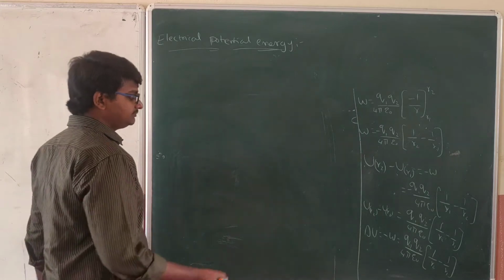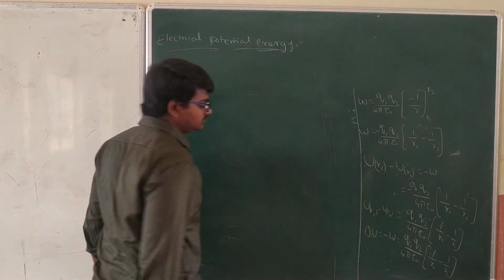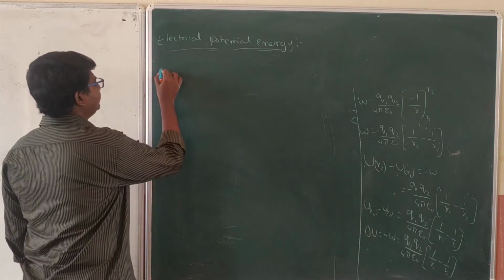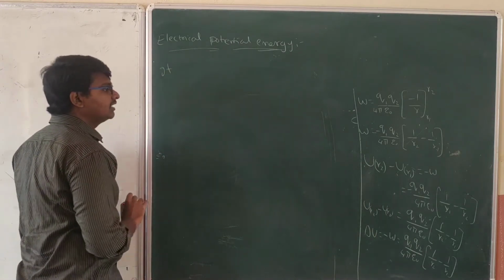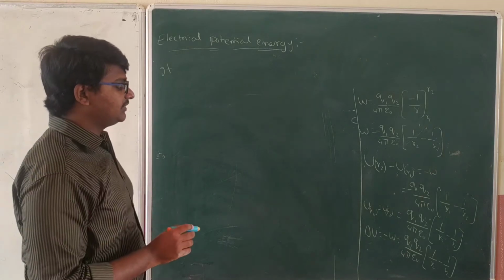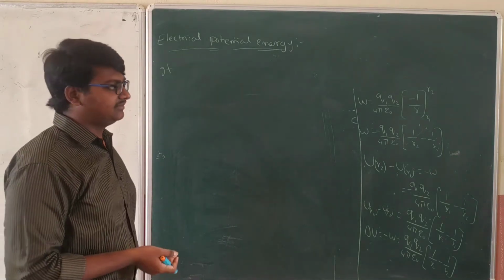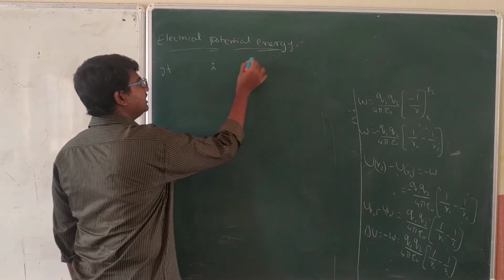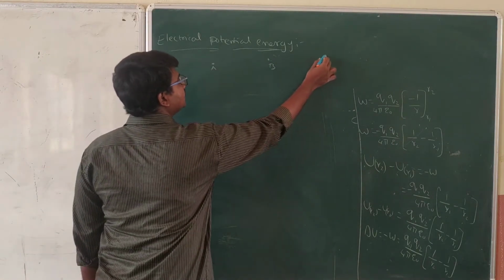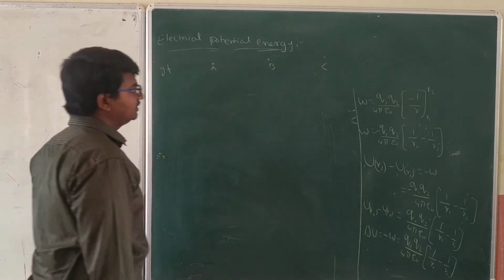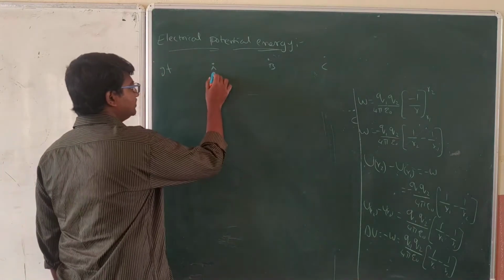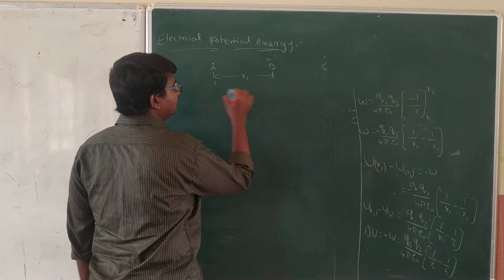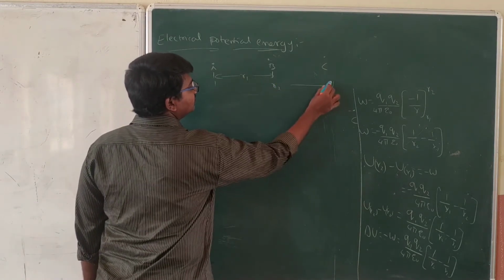Now we have found the delta U value. If the separation between them is infinite, take the same points A, B and C. The separation between A and B we took as R1 initially, and from here to here is R2.